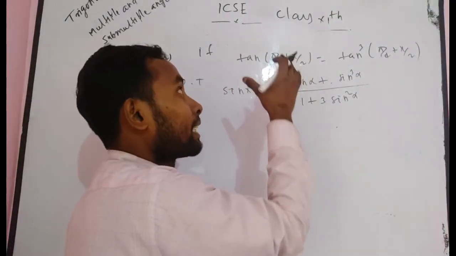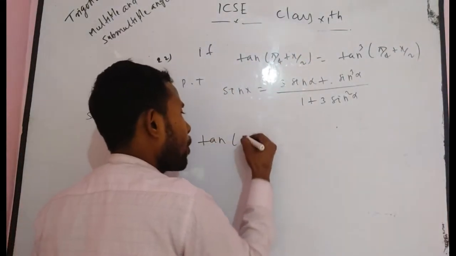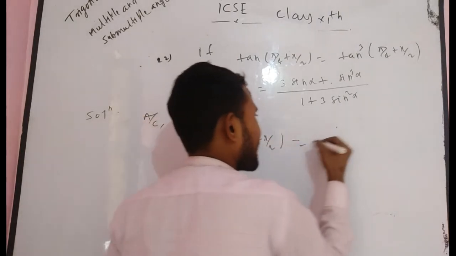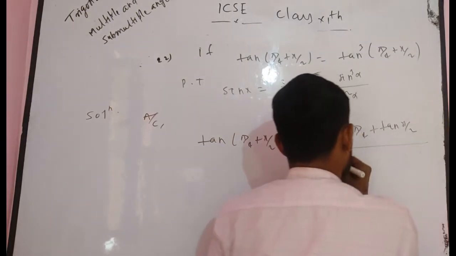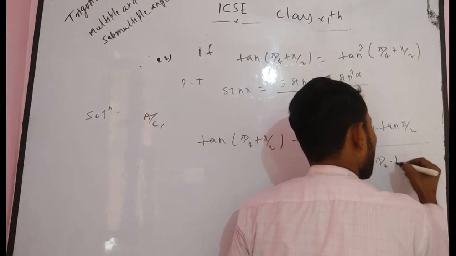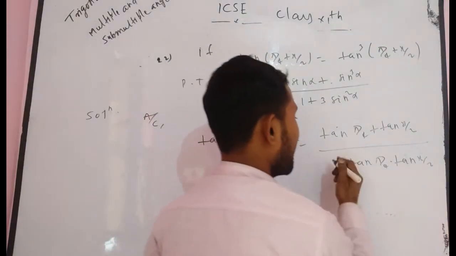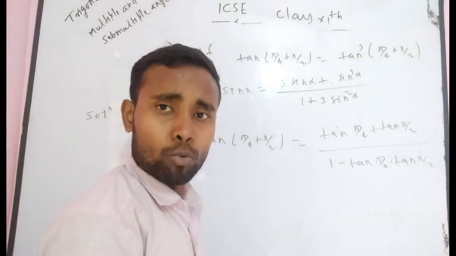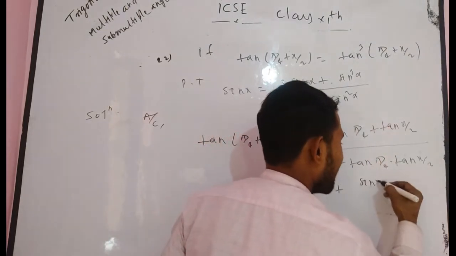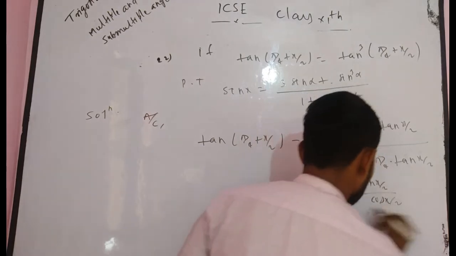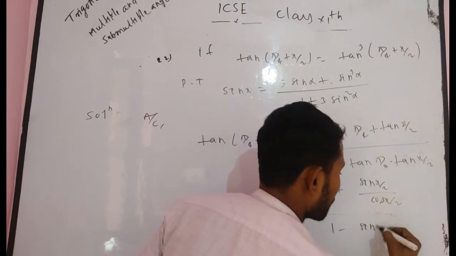Firstly, I want to get the simplified form of tan pi by 4 plus x by 2. As you know, tan of a plus b can be written as tan a plus tan b divided by 1 minus tan a into tan b. Here, in the numerator you get tan pi by 4 plus tan x by 2. In the denominator you get 1 minus tan pi by 4 into tan x by 2. As you know, tan pi by 4 is equal to 1, and tan x by 2 can be written as sin x by 2 divided by cos x by 2. In the denominator you can write in a similar way, 1 minus 1 into sin x by 2 divided by cos x by 2.